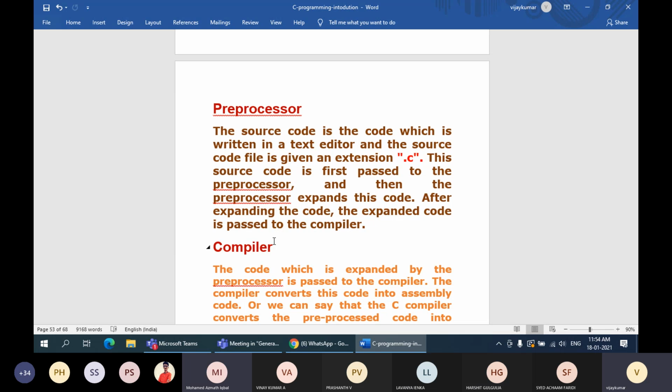Sir, what is a library file? See, you have to provide an input for your program, and you have to get an output from your program. For that, we need to perform two types of operations: input operation as well as output operation.